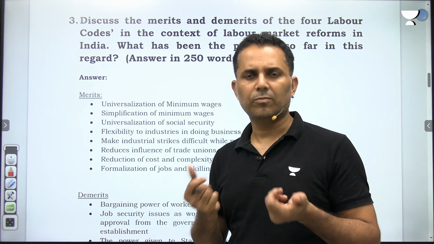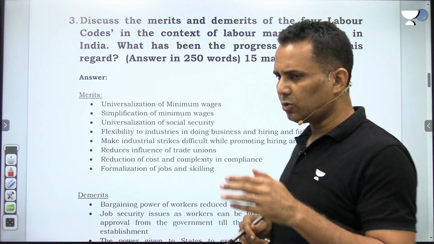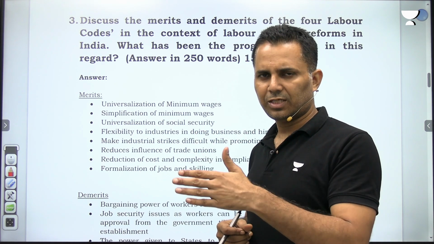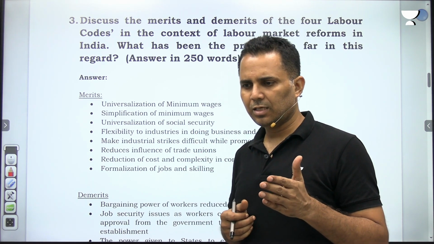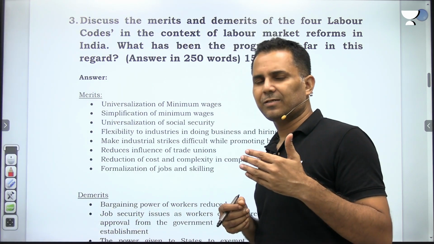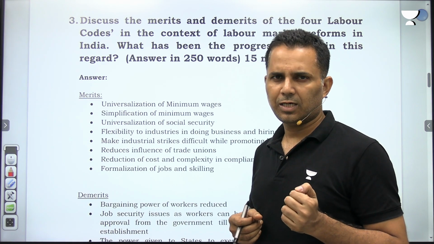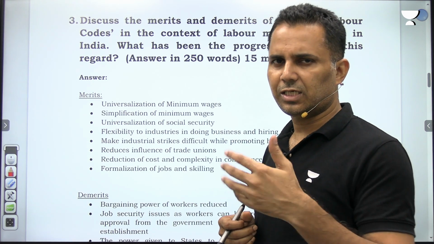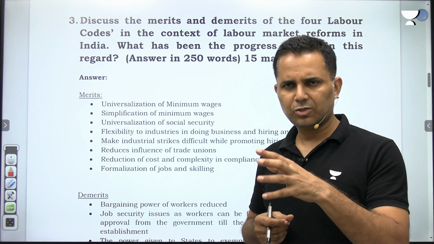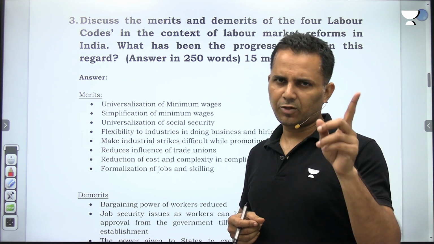So we must reform the labor laws, right? Now the 4 labor codes, you should write, at least you should remember the names: the Code on Wages 2019, then the Occupational Safety, Health and Working Conditions Code 2020, then the Social Security Code 2020, and the Industrial Relations Code 2020. 3 codes of 2020 and 1 code, the Code on Wages, is of 2019.